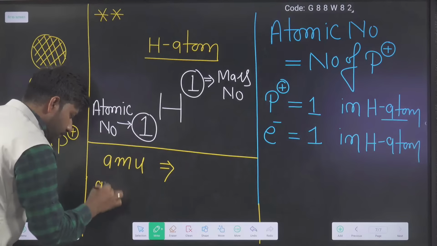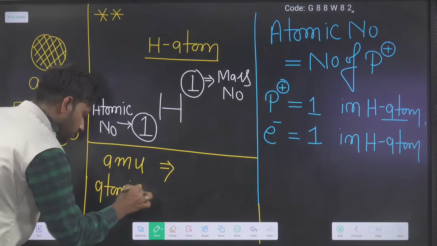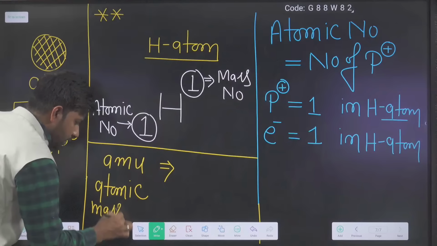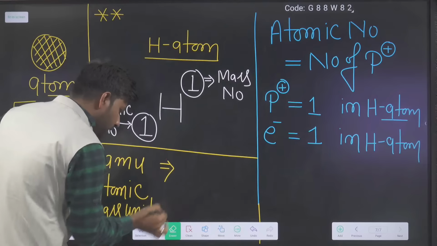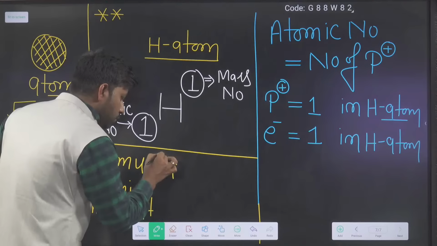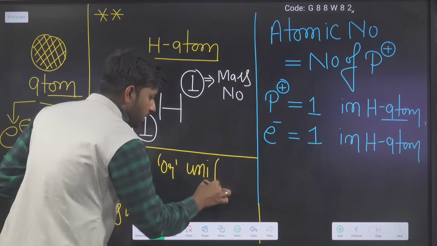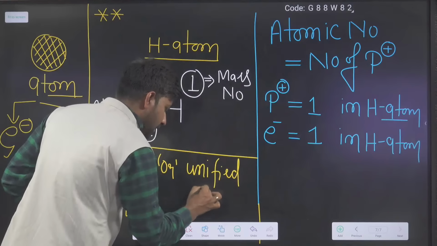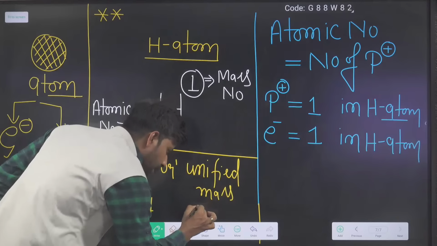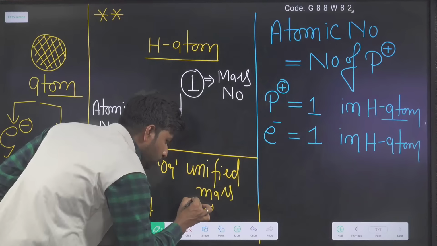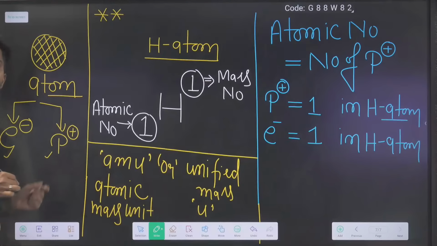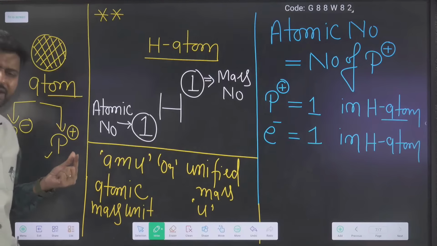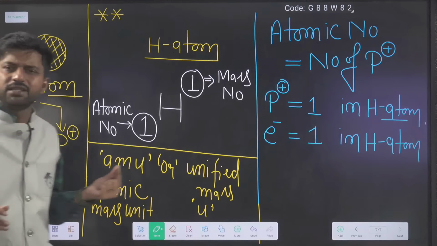Sometimes you have seen only U written, or AMU written, in some numerical questions when you are solving them.